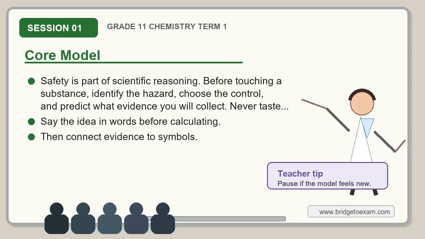The core model is this: safety is part of scientific reasoning. Before touching a substance, identify the hazard, choose the control, and predict what evidence you will collect. Never taste chemicals, never smell directly, wear goggles when chemicals or glassware are used, and treat unknowns as hazardous until your teacher or lab guide says otherwise. Do not rush to an answer. Build the model first. Then let the model guide the calculation or explanation.